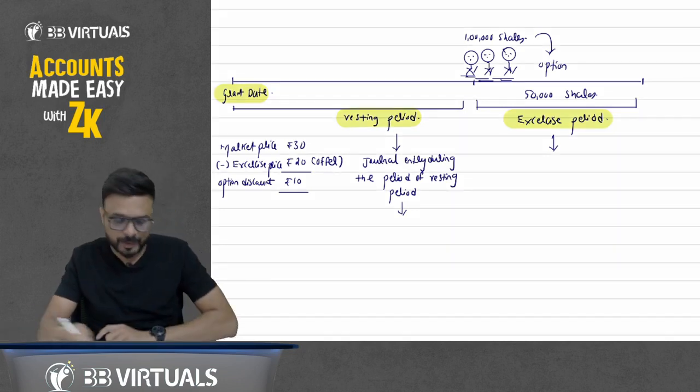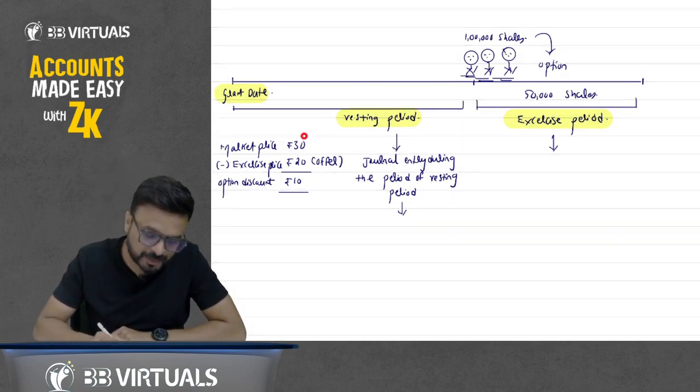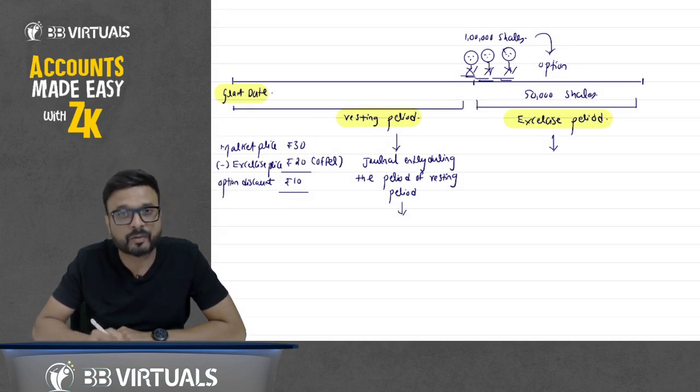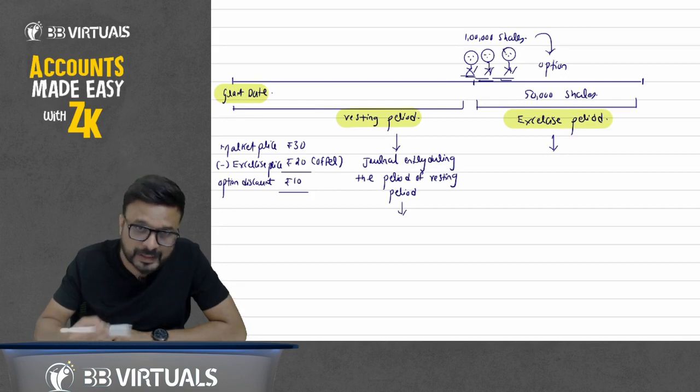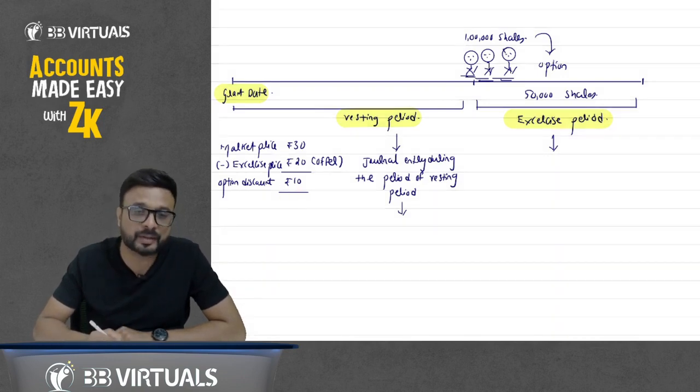But during the vesting period, we know that the share is of rupees 30. I am offering at rupees 20. It means there is a discount of rupees 10. So as per the conservatism approach, we have to write down this rupees 10 here.